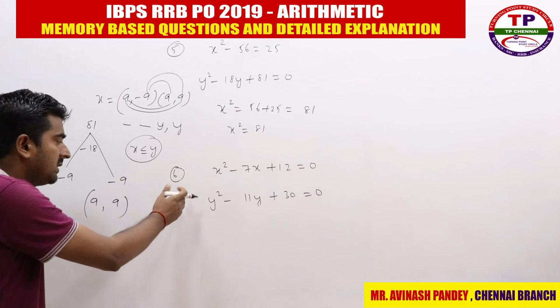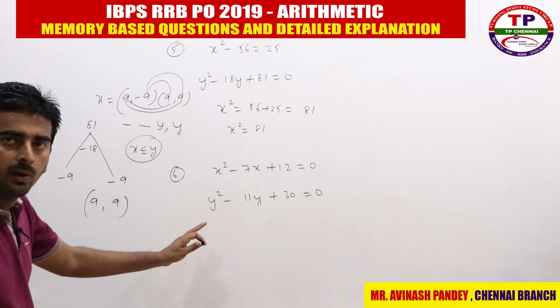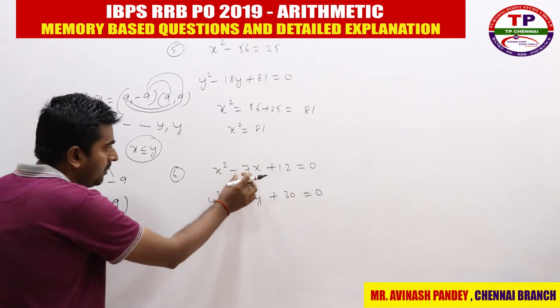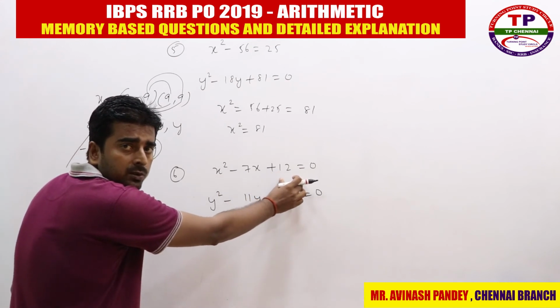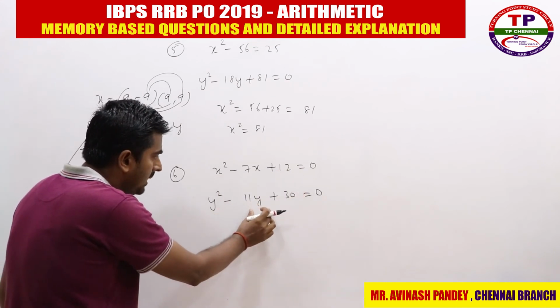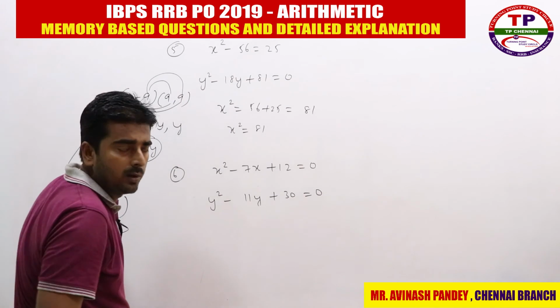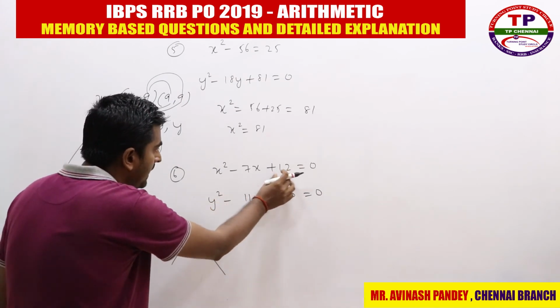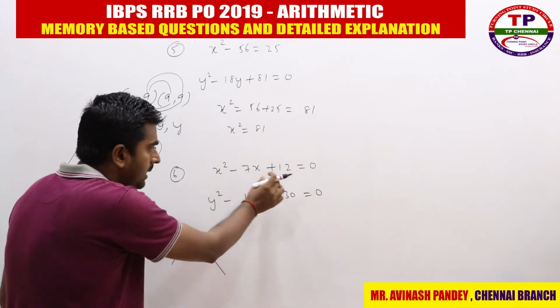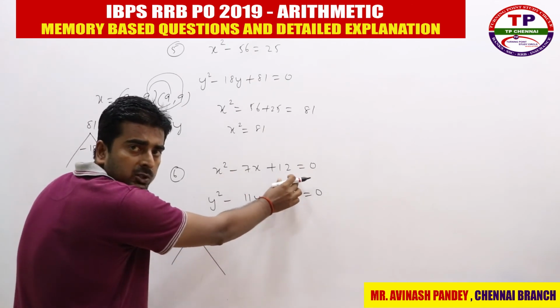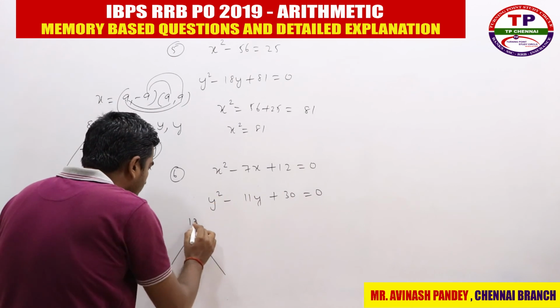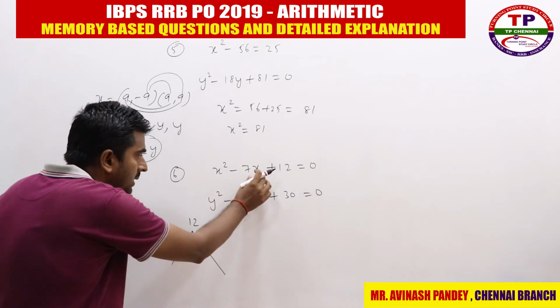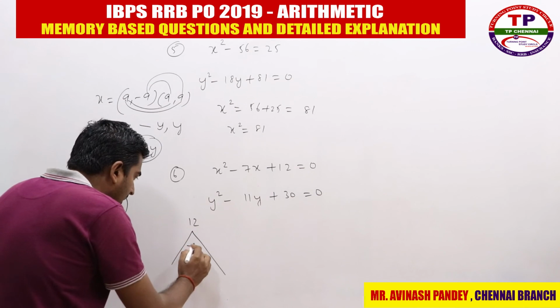Now come to the sixth question here. What they are asking here: x square minus 7x plus 12 is equal to 0, y square minus 11y plus 30 is equal to 0. For the first expression, the coefficient of x square is plus 1, the constant value is plus 12. Plus 12 into plus 1 is plus 12. The coefficient of x is minus 7, right here.